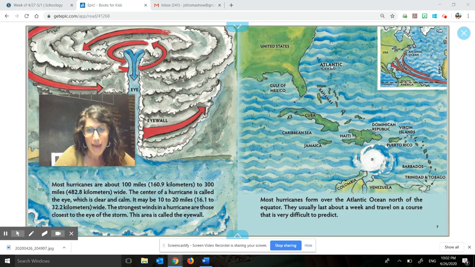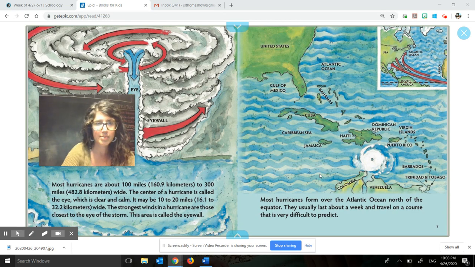Oh, and this page has a map, which is a great text feature. Let's see how this text feature helps me understand what I read. Most hurricanes form over the Atlantic Ocean, north of the equator. They usually last about a week and travel on a course that is very difficult to predict. So this map is showing me what's north of the equator and where hurricanes usually happen. And then these arrows must be showing me which direction the hurricanes usually move in. I hear a lot about hurricanes happening in the southern part of the country, especially in Florida, and that's what this map is showing me too.